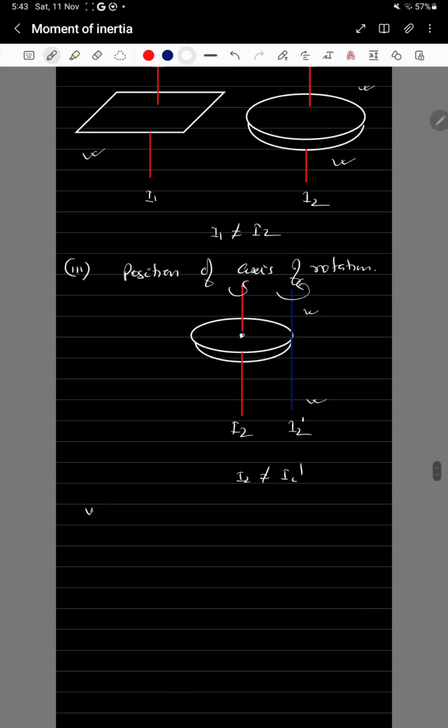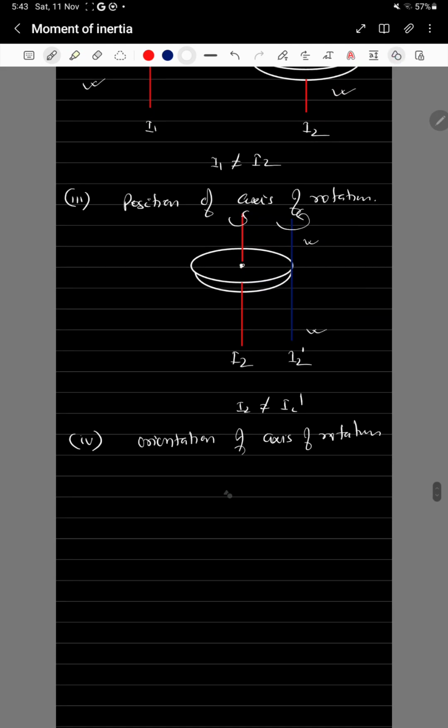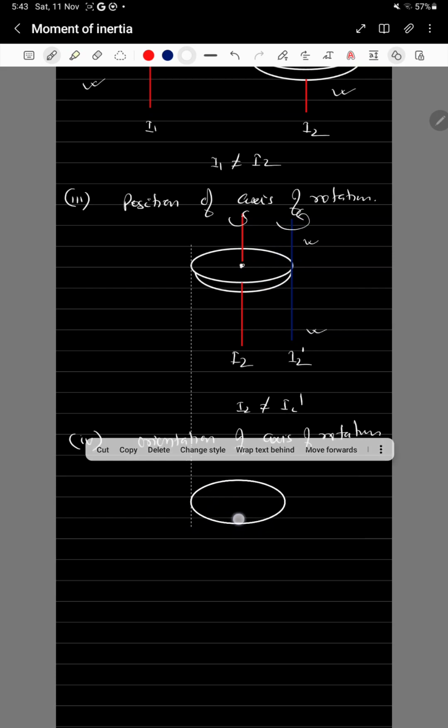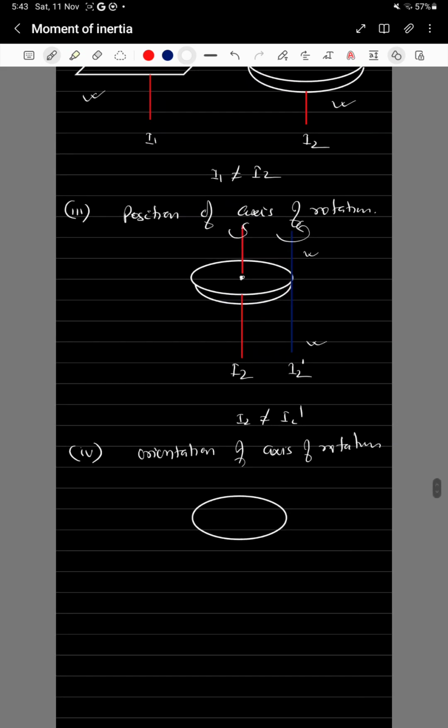The fourth and last factor is the orientation of the axis of rotation. Suppose again I am taking a circular disc, and suppose this circular disc is rotating about this axis.